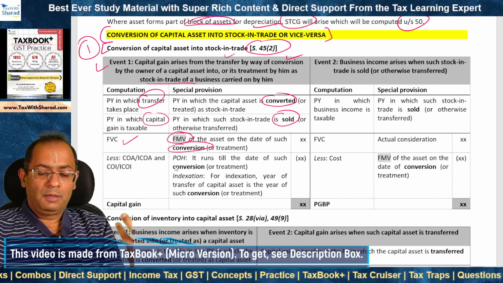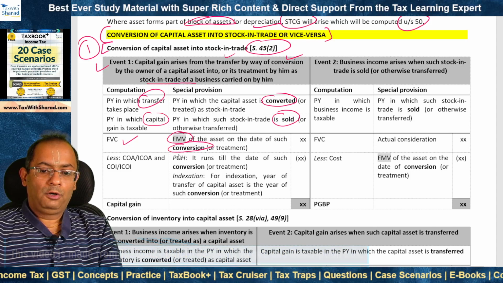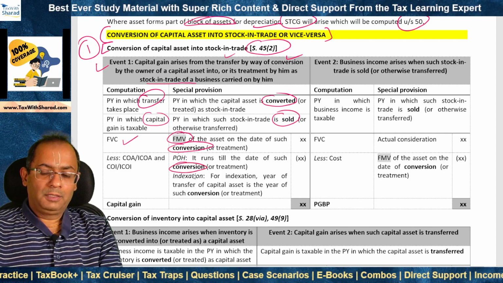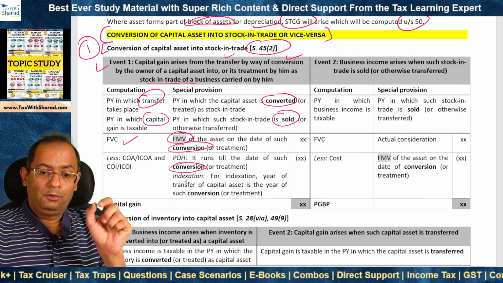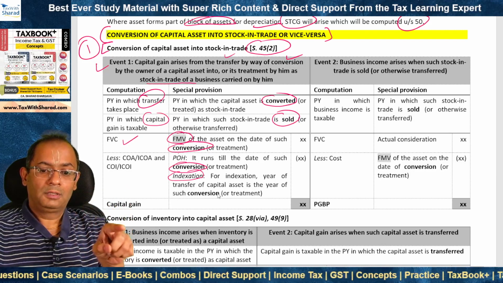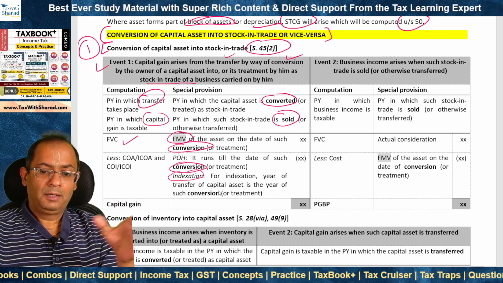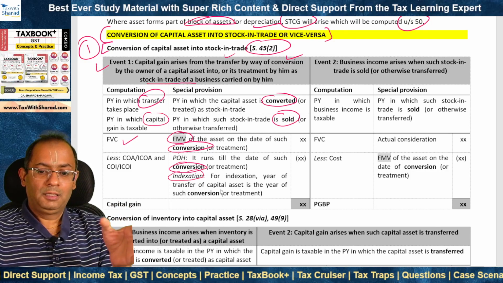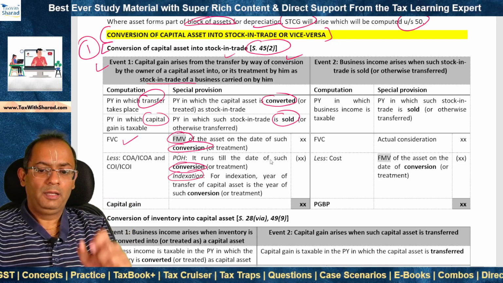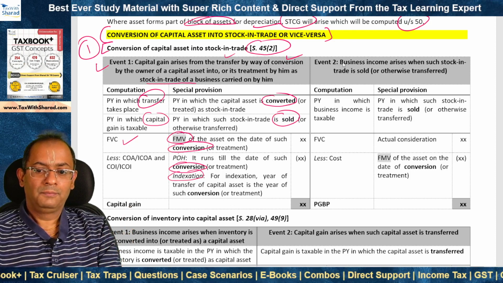And for computing the cost of acquisition and cost of improvement, as far as period of holding is concerned, it runs till the date of conversion, and indexation runs till the year of conversion. Why? Because this is the date of transfer. Conversion is the date of transfer. So the POH and the indexation run till the date or the year of conversion. So this is how we compute capital gain in event 1, that is on account of conversion.